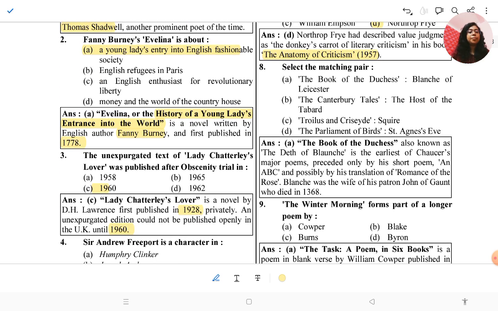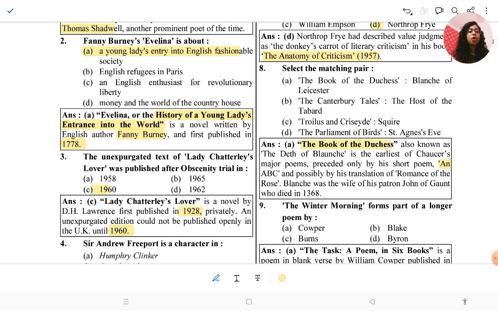Then the question: select the matching pair. Most of the time they ask this type of question also. The Book of the Duchess, Blanche of Lancaster, and the other options are wrong, right? The Book of the Duchess, also known as the Death of Blanche, is the earliest of Chaucer's major works, preceded by his short poem An ABC, and possibly by the translation of the Romance of the Rose.